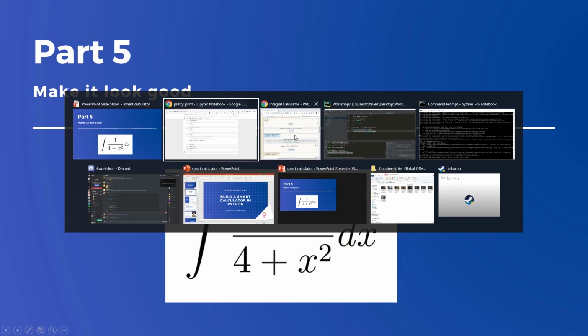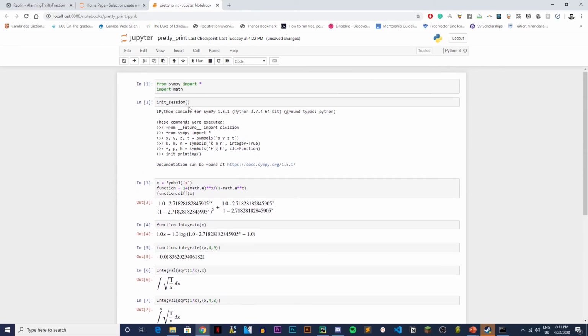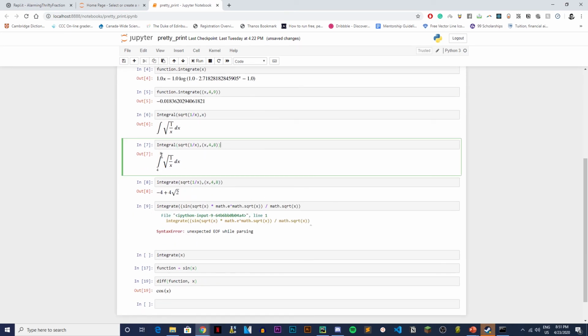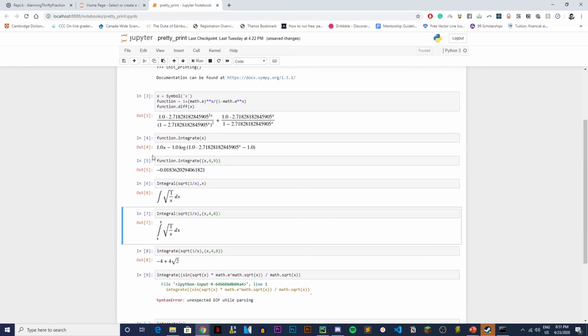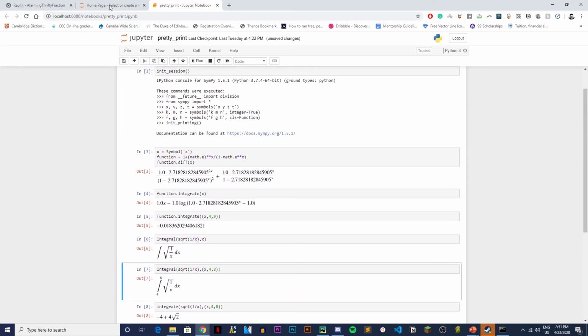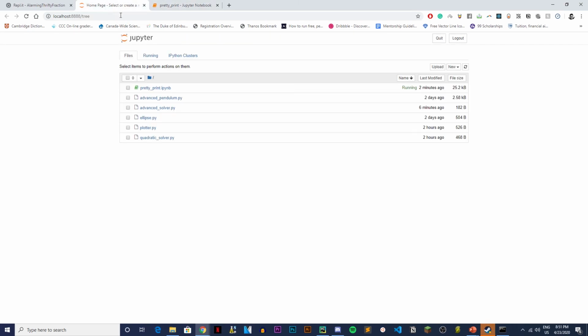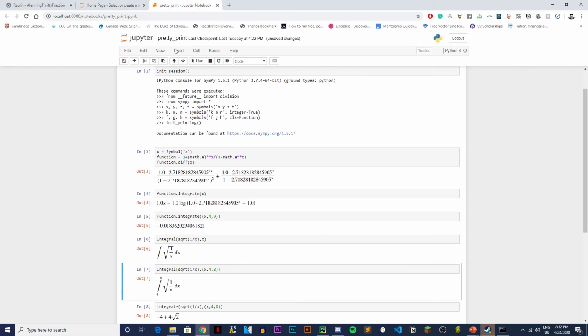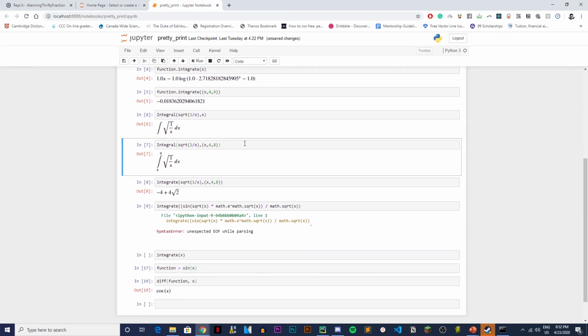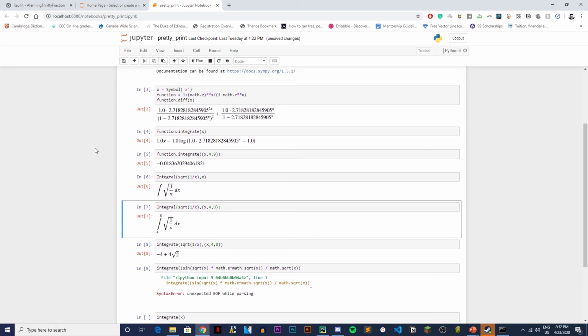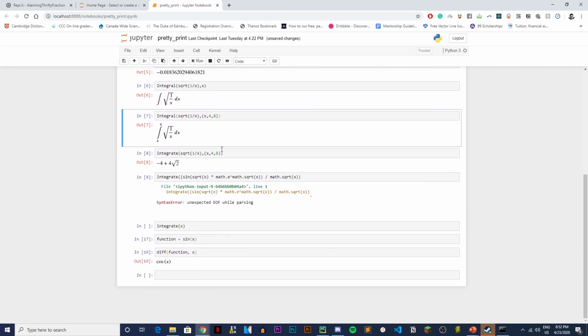I didn't really show you guys how to do it, but essentially the code is the same, except what it returns is a more readable version, just because we're using Jupyter Notebook. So if you get this installed and you run it, the output will be something that looks much nicer. But I'm pretty sure you have to install a few other things, like LaTeX, and if your computer supports it, then it's going to return this.